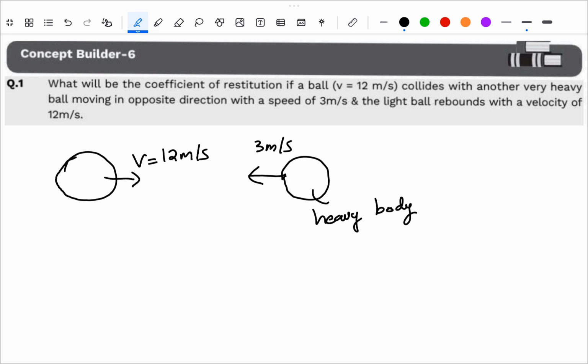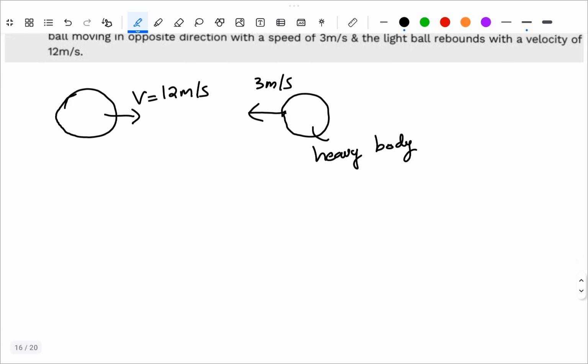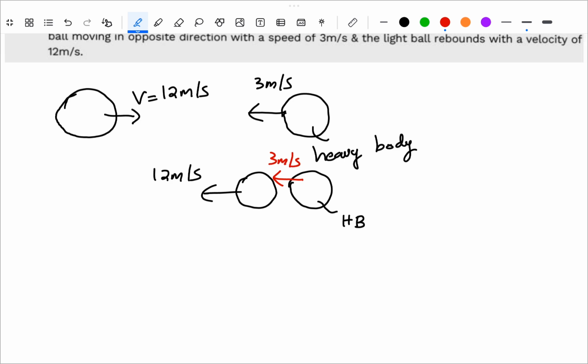The light ball rebounds with velocity 12 meter per second upon collision. What will be the situation of the heavy body? The heavy body velocity will not change. It still moves with the same velocity, 3 meter per second.